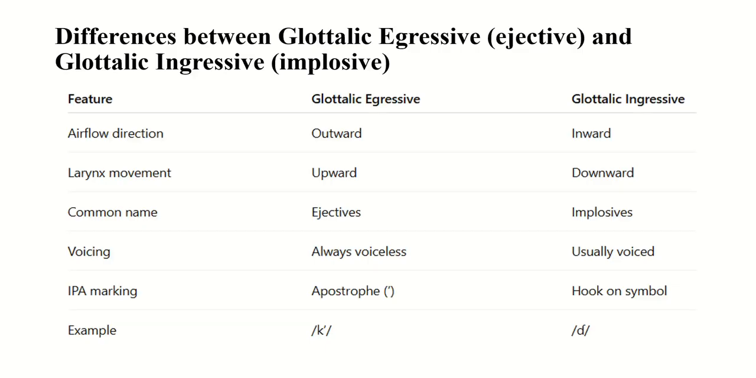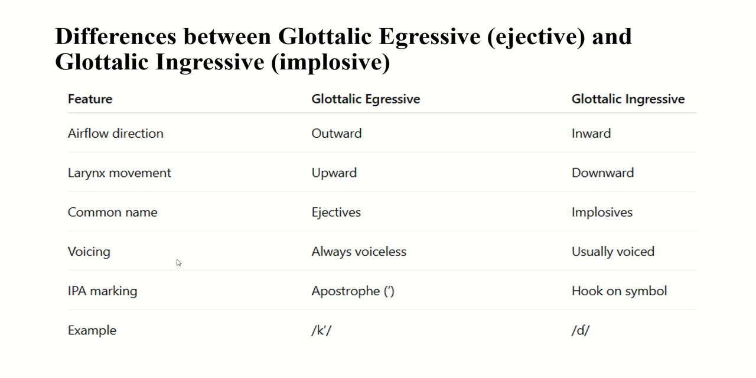Okay, now look at the difference between glottalic egressive, which is also called ejective, and glottalic ingressive, which is called implosive. Look at the comparison chart here. The airflow direction in glottalic egressive is outward, and in glottalic ingressive it is inward. Larynx movement in egressive is upward, but in glottalic ingressive, larynx movement is downward. The common name for glottalic egressive is ejectives, and for glottalic ingressive it is implosives.